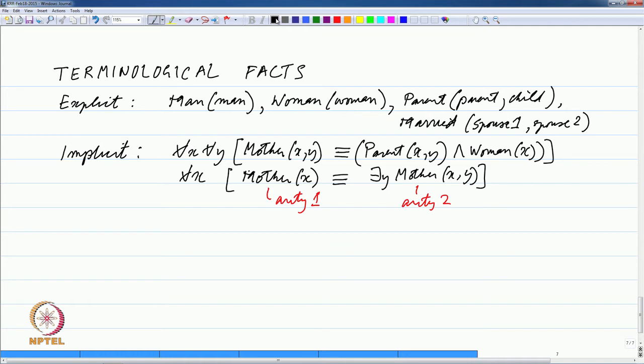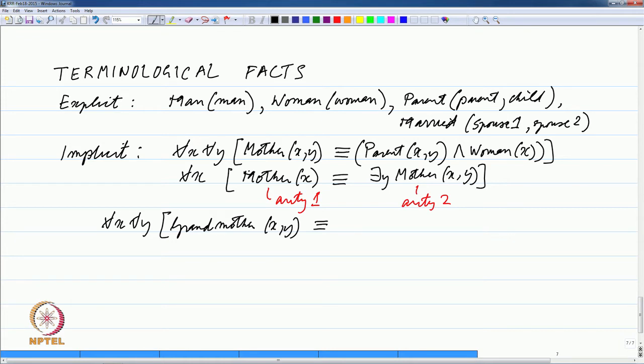So, once you have defined mother, we can define other things. We can define for all x, for all y, grandmother. We can define the notion of a grandmother. How do we do that? A grandmother is a mother of a parent essentially. If we can remember that, then we can simply write that. So, there must of course be a third person involved now.